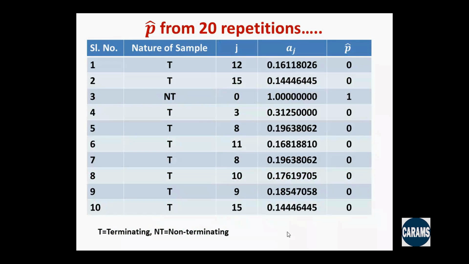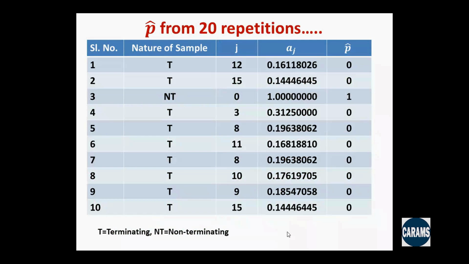the 13th trial, we find the category 1. Therefore, it is a terminating sample. A sub J, A sub 12 is given by this math, and we perform a Bernoulli trial with success probability A sub J, and we end up, it seems, with a failure, so P hat is 0.